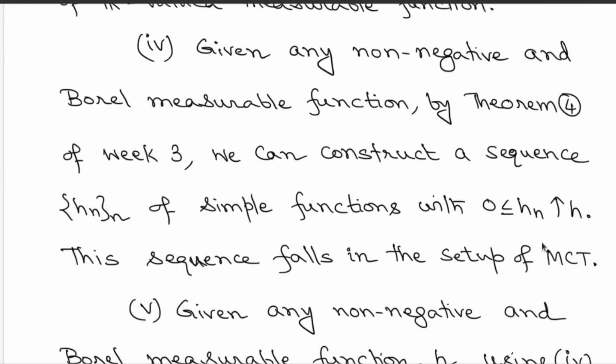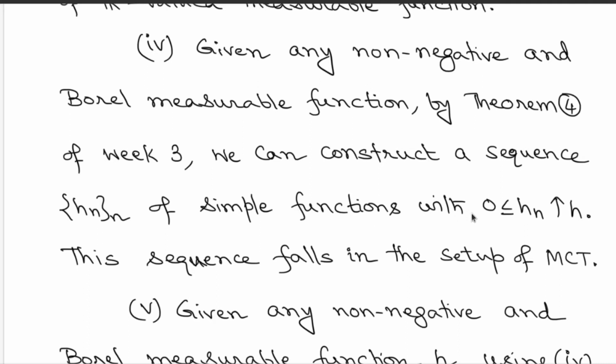All right, but an important point to note is that given any non-negative and measurable function, by this earlier theorem in week 3, we had approximated this non-negative and measurable function by simple functions. These simple functions approximated a general non-negative measurable function from below. We had given an explicit construction such that these simple functions increase to the given non-negative measurable function.